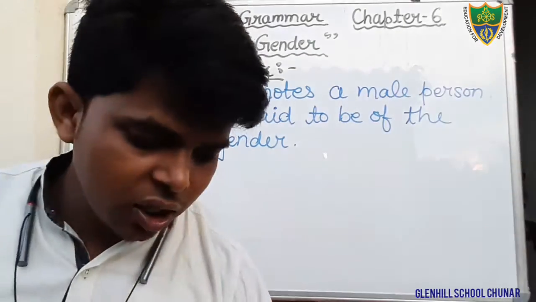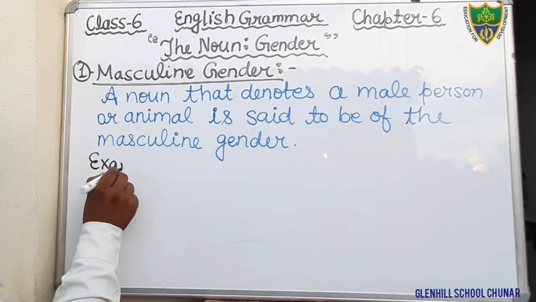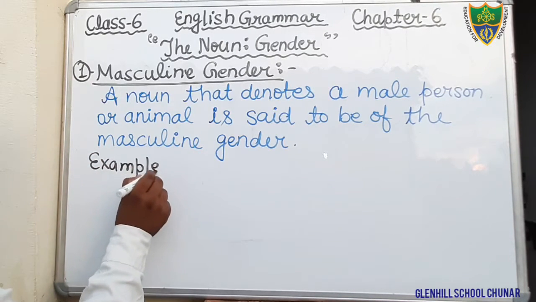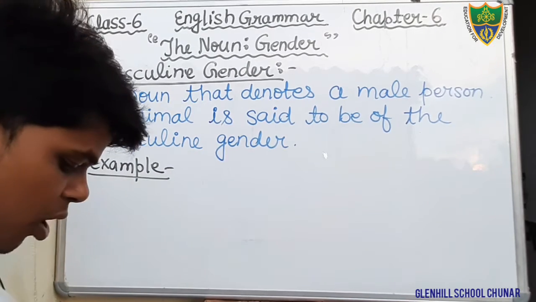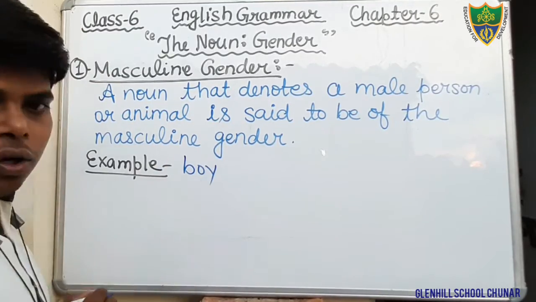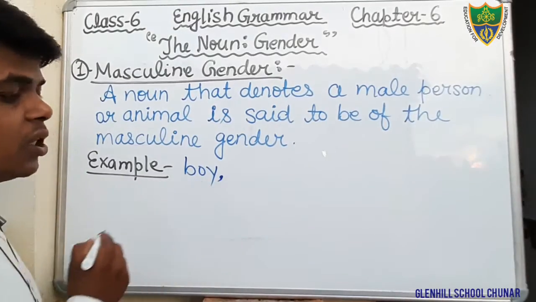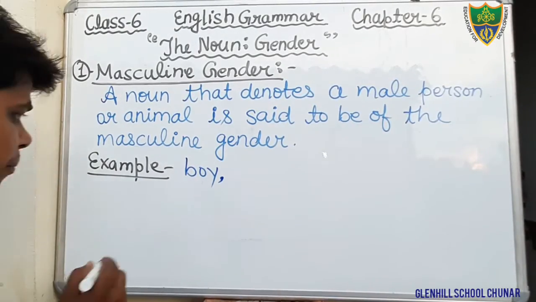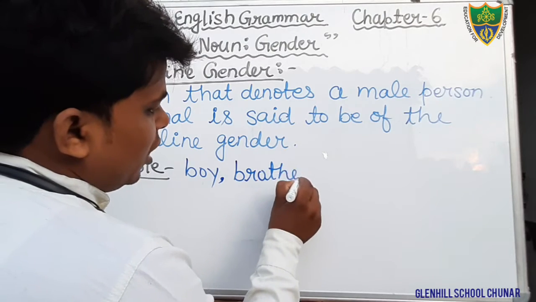Okay, now we will see the examples. Example: boy, B-O-Y. It denotes the male category, male person, therefore that is masculine gender. Brother, B-R-O-T-H-E-R.